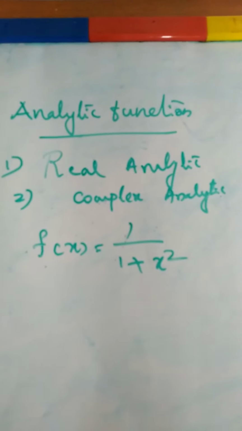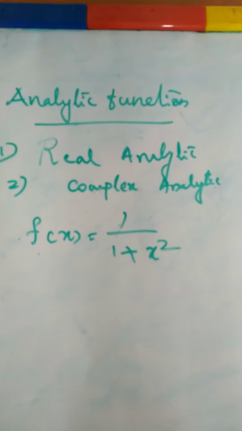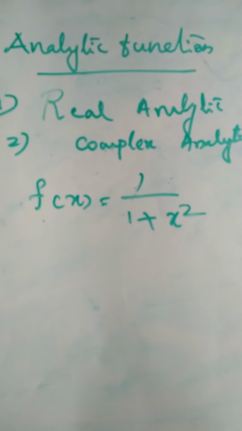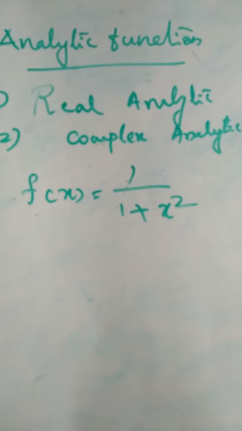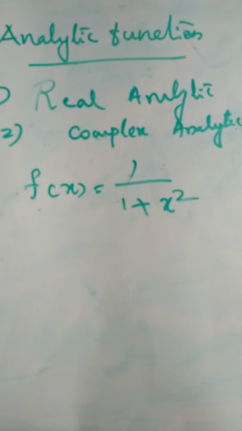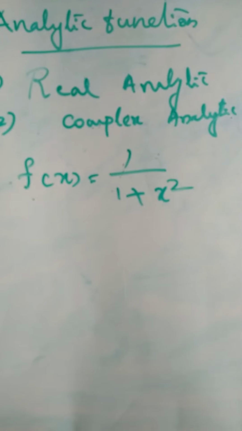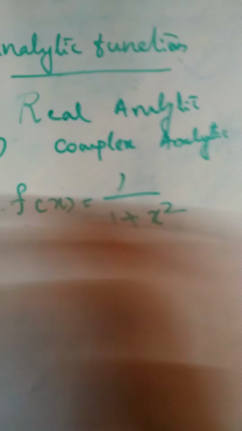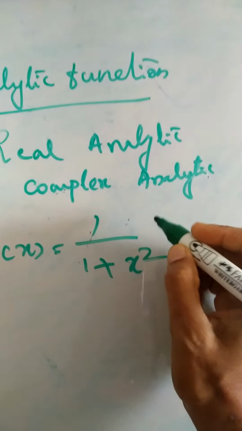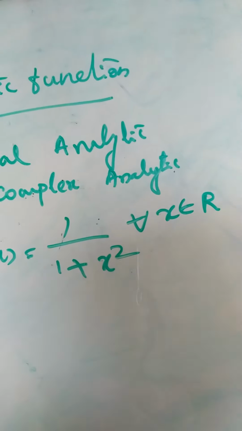In order to discuss the difference between these two concepts, I want to take the example f of x is equal to 1 by 1 plus x square. This is a familiar example for you. What can you say about this rational function? This function f of x is defined for every x belongs to R.